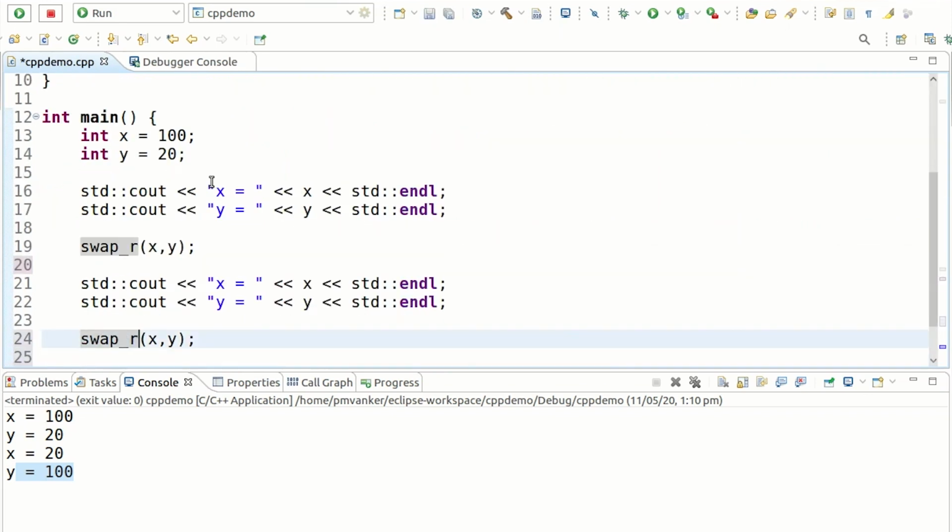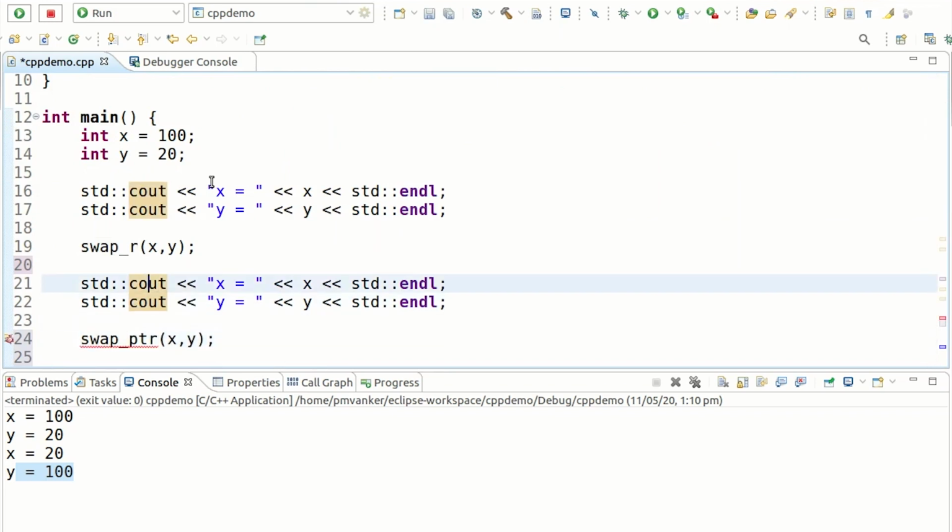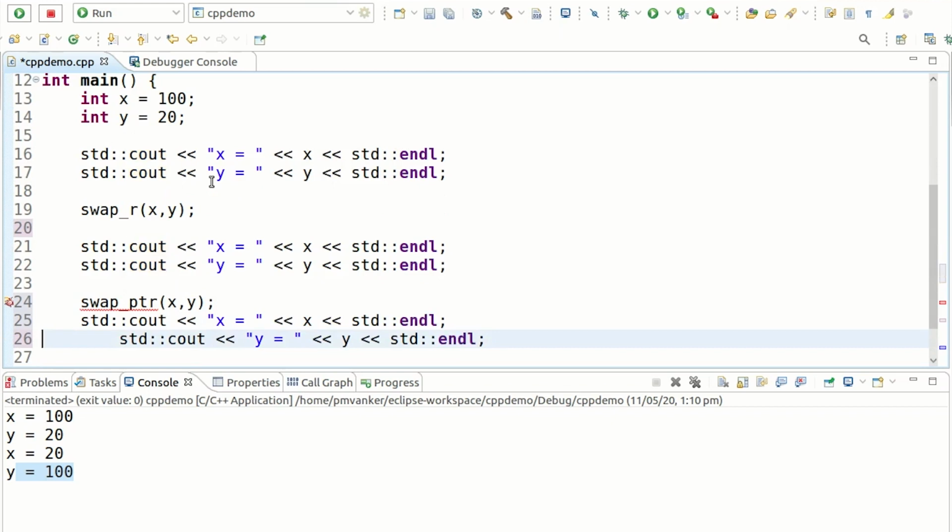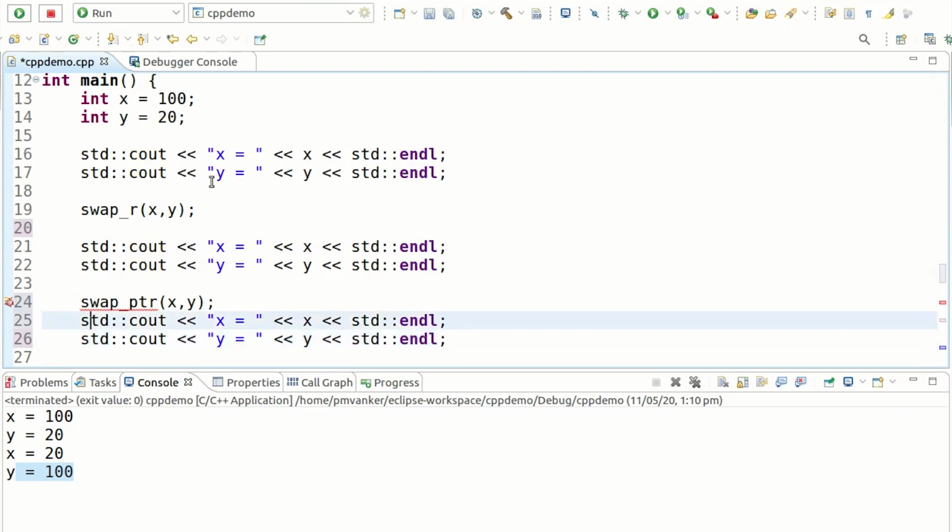Swap with pointer. Control C, Control V, but we have to pass here address of x and address of y. Pass addresses, we are not passing here direct x y, and with pointer you have to pass address.